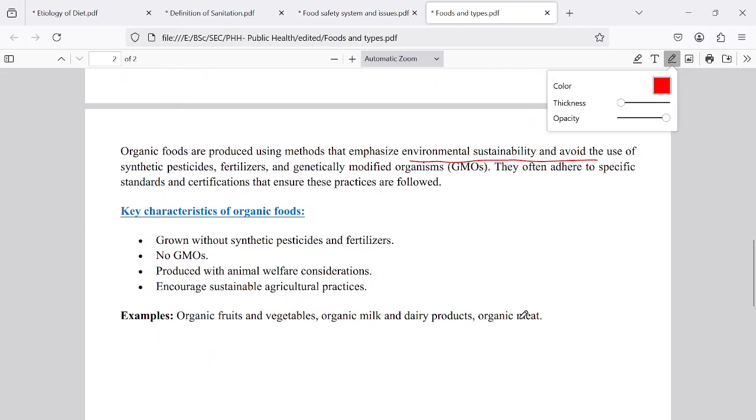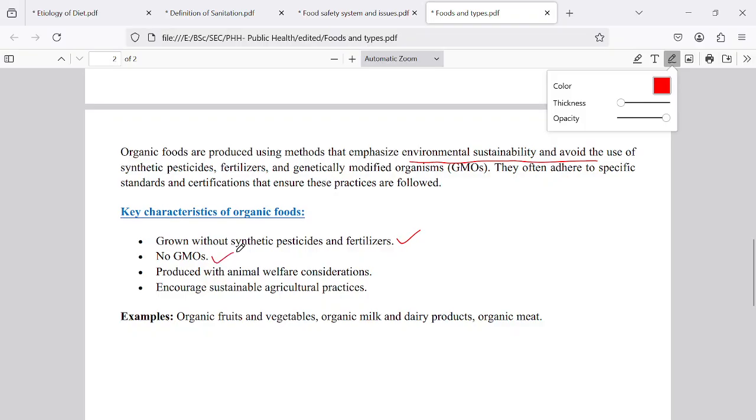And what are the key characteristics of organic food material? Grown without synthetic pesticides. We should not use chemicals. They should not contain genetically modified crops or organisms also. GMO crops are being produced, such as bt brinjal, and other bt products are also being used.